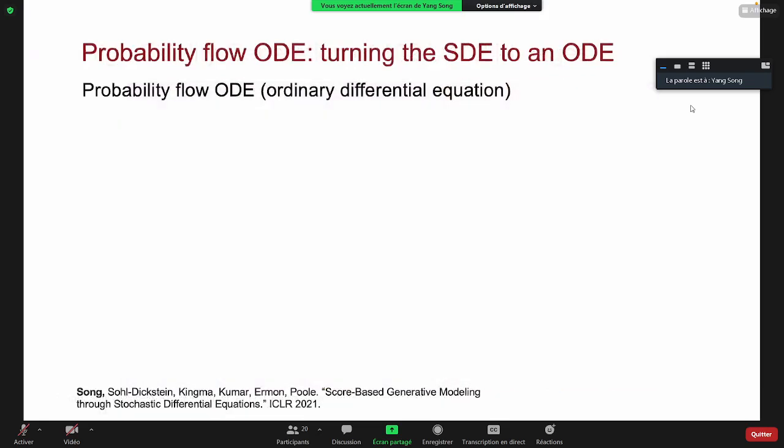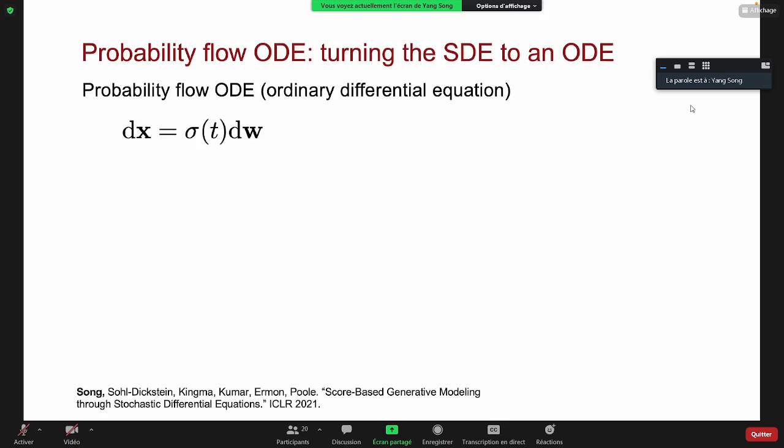So a very important property of the SDE framework is that we can actually convert the SDE to an equivalent ordinary differential equation without changing the marginal distributions. And this ODE is called a probability flow ODE.